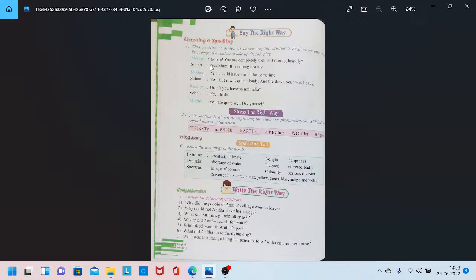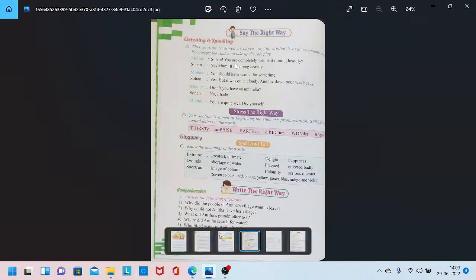Sohan, you're completely wet. Is it raining heavily? The mother was asking Sohan, you're completely wet, meaning he is fully wet. He went into the rain, so he became very wet. Is it raining heavily, the mom asked.